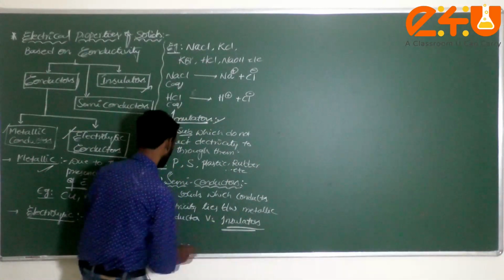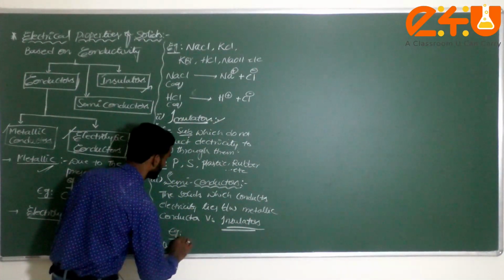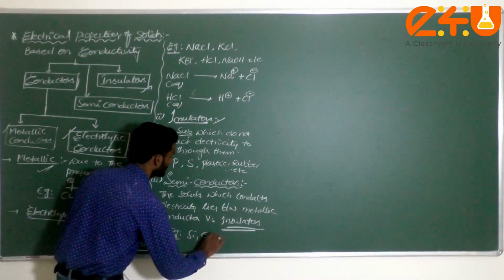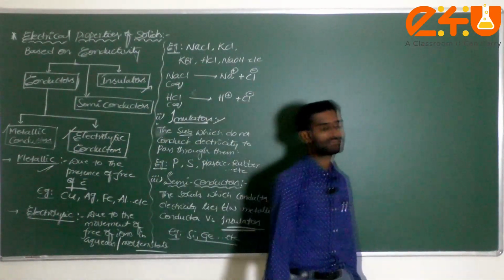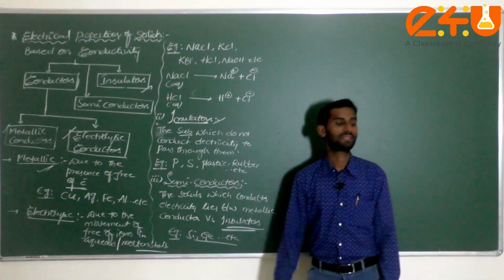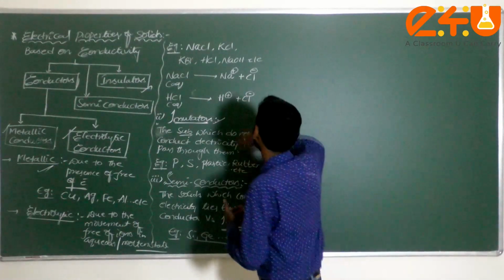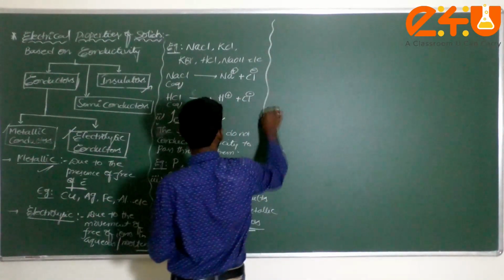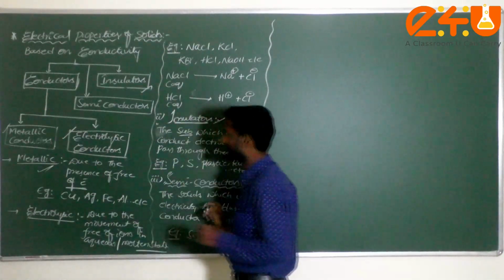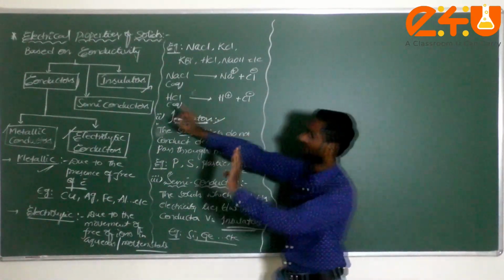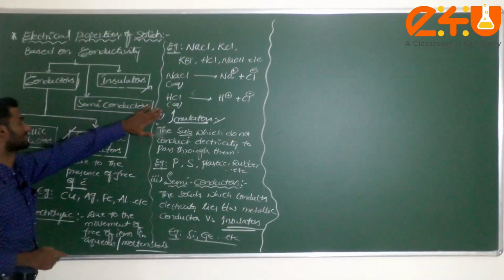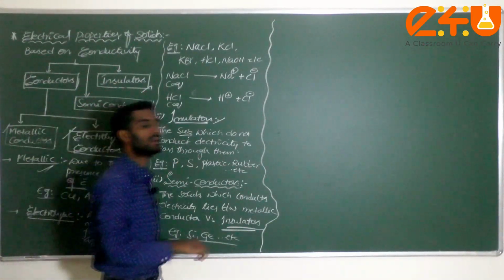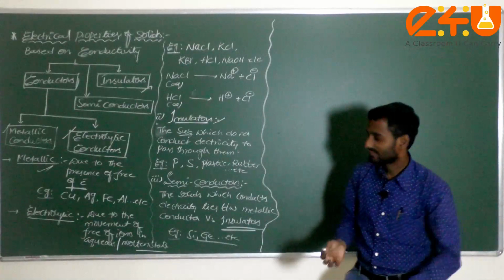Now examples for semiconductors, dear student: silicon, germanium, and so on. This is very, very important. Silicon and germanium act as semiconductors; we can also call them semimetals. Next we are going to start. We have completed what a conductor and its types are, what an insulator is, and what a semiconductor is. Next, the semiconductors.